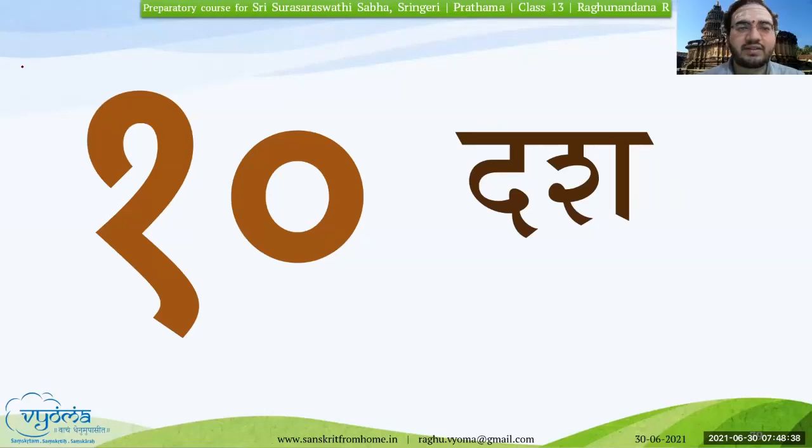So let us practice these numbers 1 to 10 in Sanskritam. Also note how to write these shabda, how to write these words. Please practice writing these numbers in Sanskritam. So that will conclude the learning for today's class. Shashank, you can ask your question.